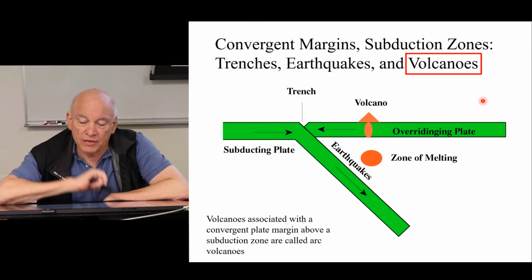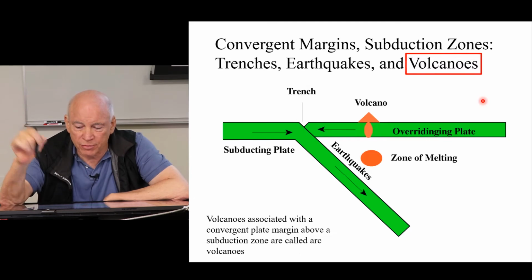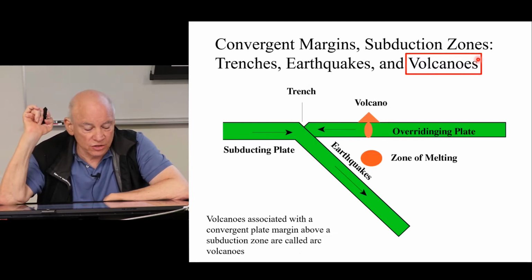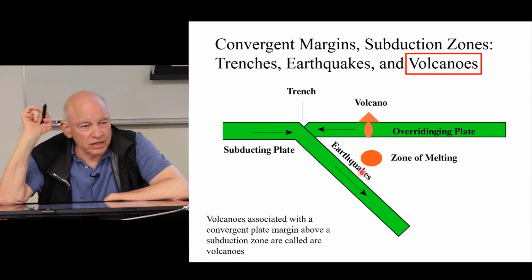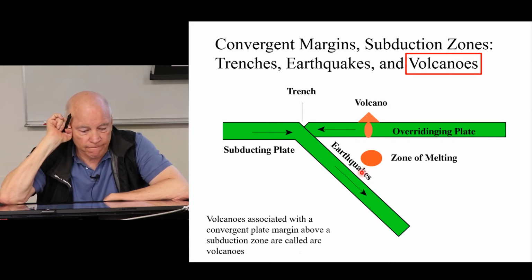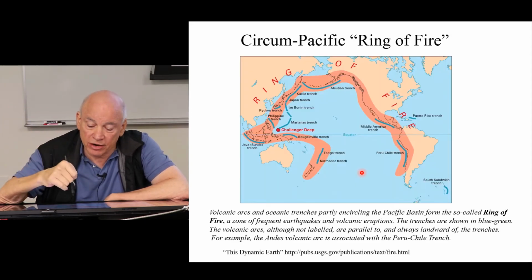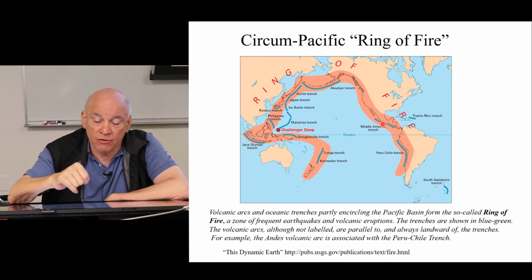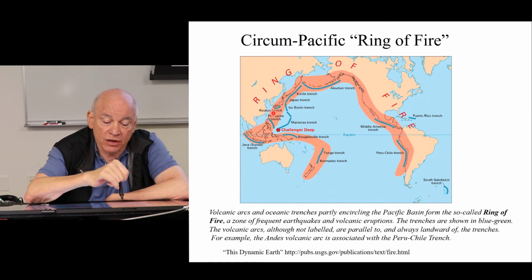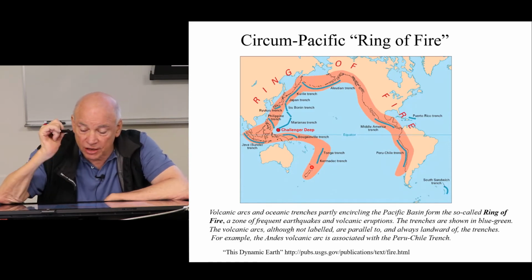Okay? And the last thing that's associated with convergent plate margins are volcanoes. So volcanoes are associated with the subducting slab, but Latin America has a very interesting distribution of volcanoes that we'll talk about more in this class. So basically, Latin America, the western side, is part of what they call the Circum-Pacific Ring of Fire, which goes all the way around the Pacific, ends up down here in New Zealand.